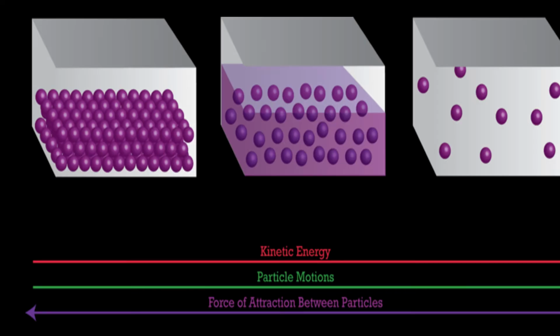Okay children, already we have learnt about the three states of matter. Solids have very little intermolecular space, liquids have more intermolecular space than solids, and gases have even more intermolecular space. So we have learnt this in the kinetic theory of matter.